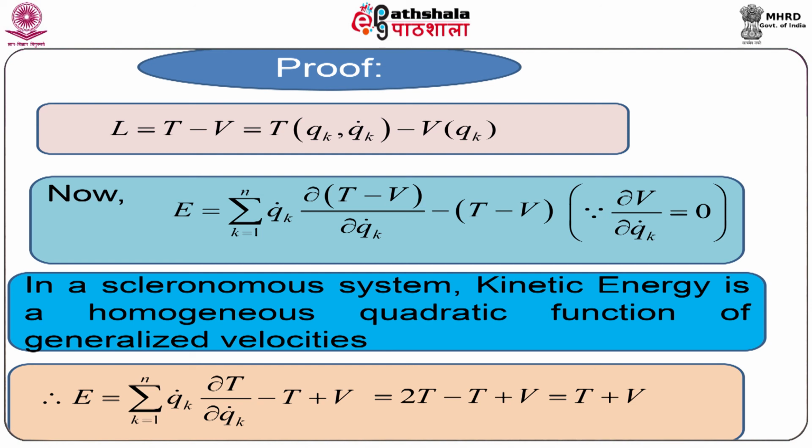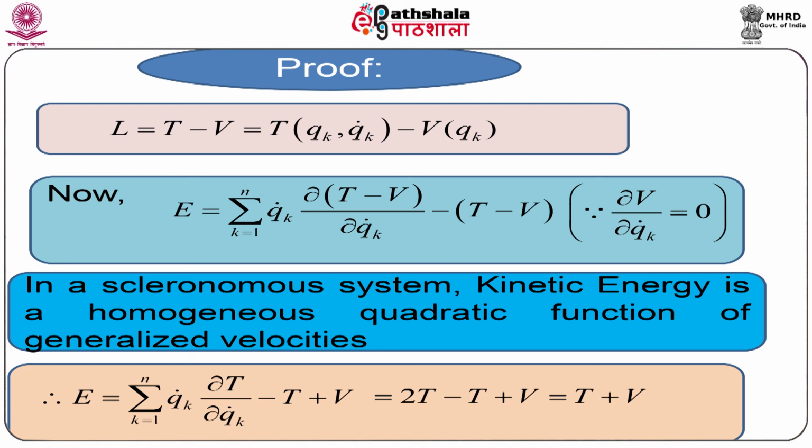Let us prove it. L is the Lagrangian of the system, which can be written as the difference between kinetic energy and potential energy, where kinetic energy T depends on generalized coordinates and generalized velocities, and potential energy depends only on generalized coordinates.